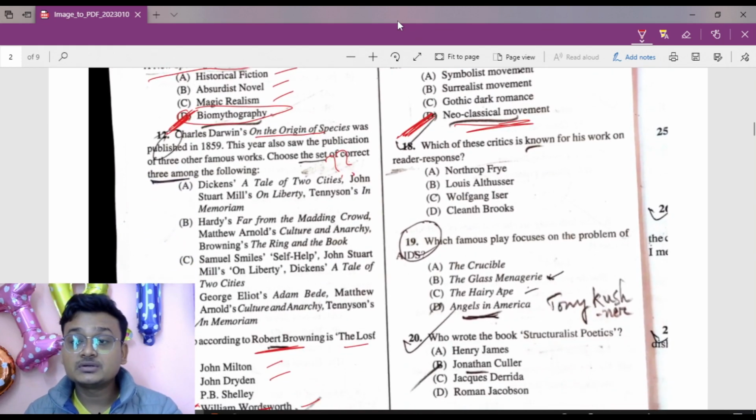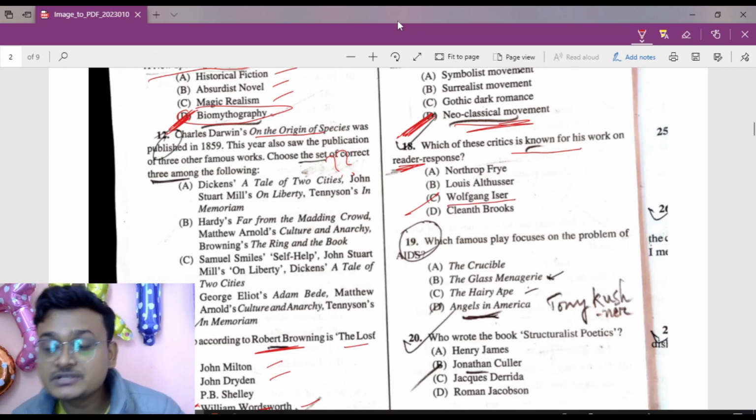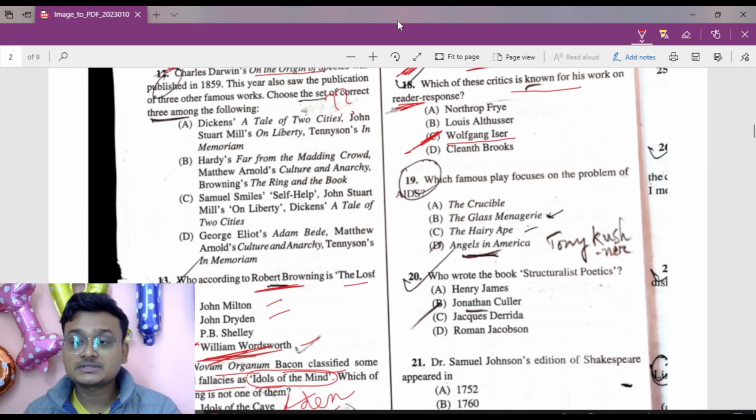Now question number 18. Which one of these critics is known for his work on reader response? This is very easy, that is Wolfgang Iser. Others were Norman Holland and Stanley Fish. Move to question number 19.